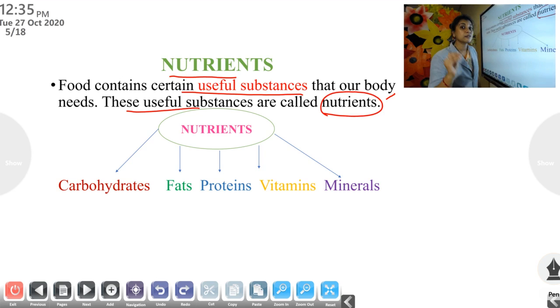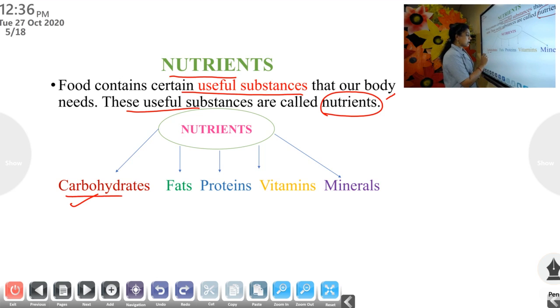Okay, define nutrients. That is a question. Define nutrients. What is that? Our food contains certain useful substances. Those useful substances are needed for our body activities, for healthy body activities. Those useful substances are called nutrients. Okay. Mainly, there are 5 major nutrients. How many? 5 major nutrients. Which are they? First one,